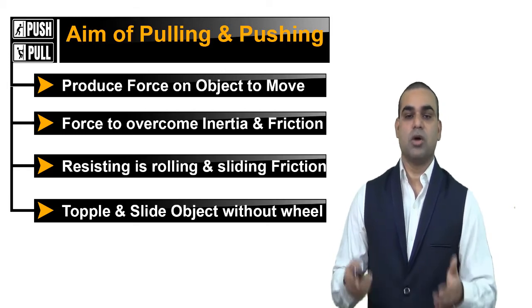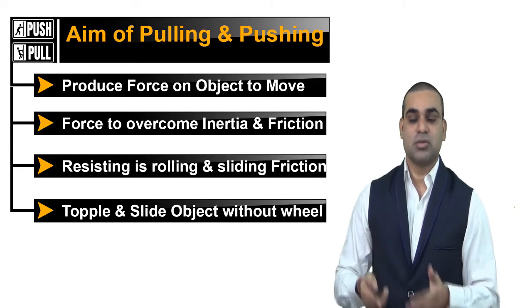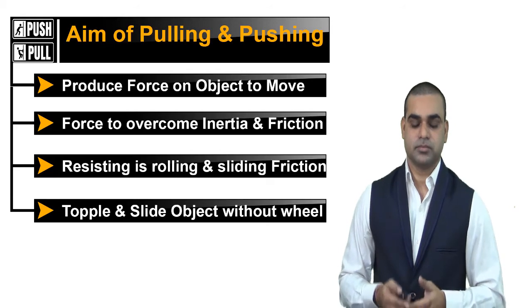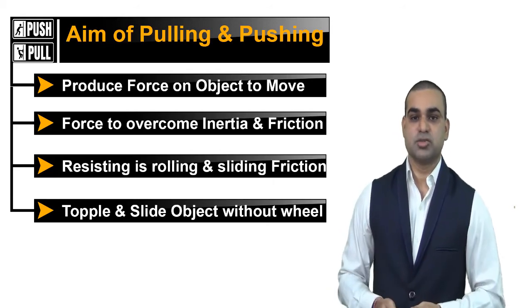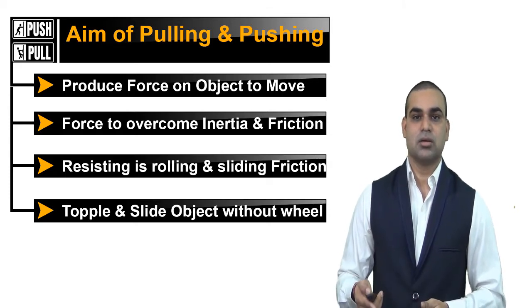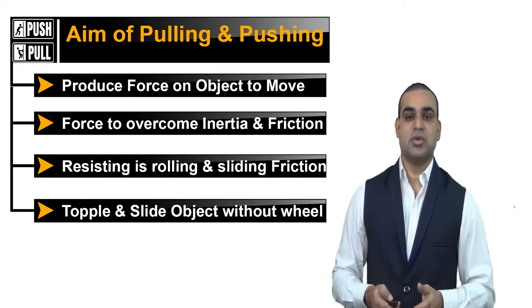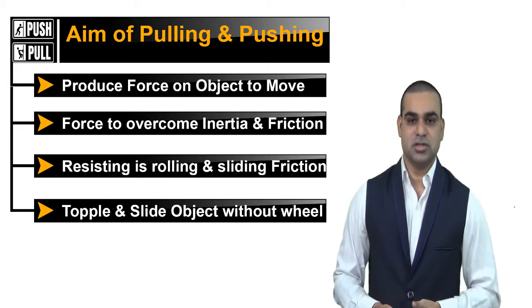The force is applied on the object to overcome the inertia and the friction so that the body gets accelerated from its resting position. When an object moves and reaches a certain speed, it is resisted by the rolling or the sliding friction. The other aim is dragging or sliding an object which does not have wheels.